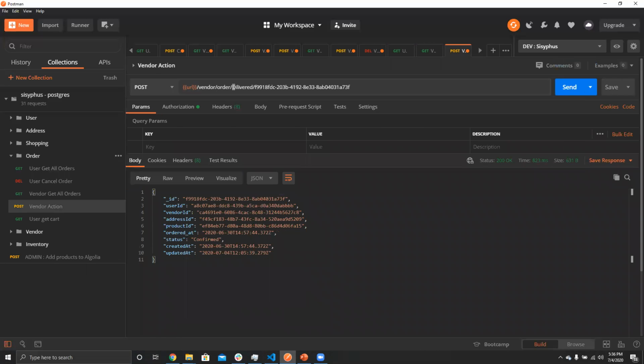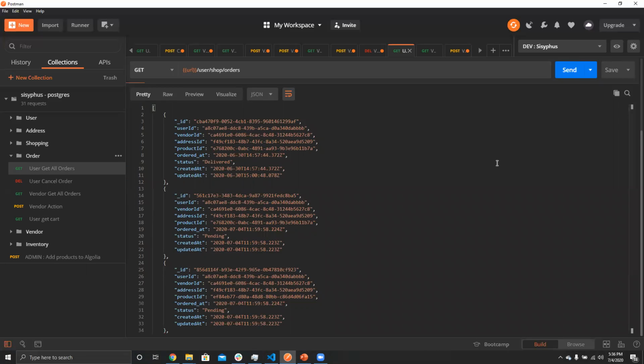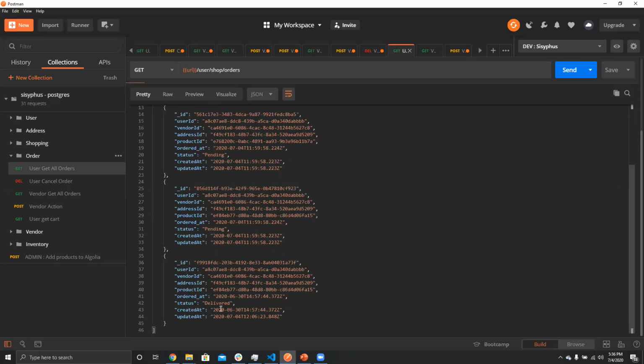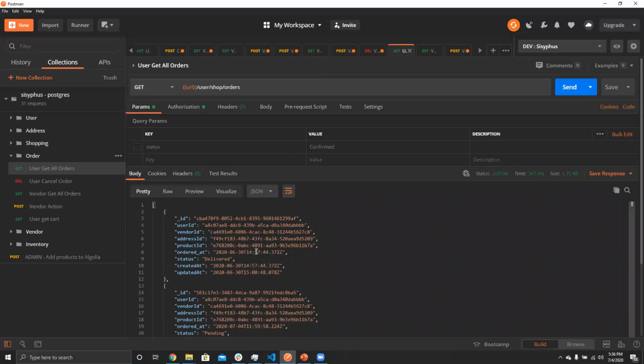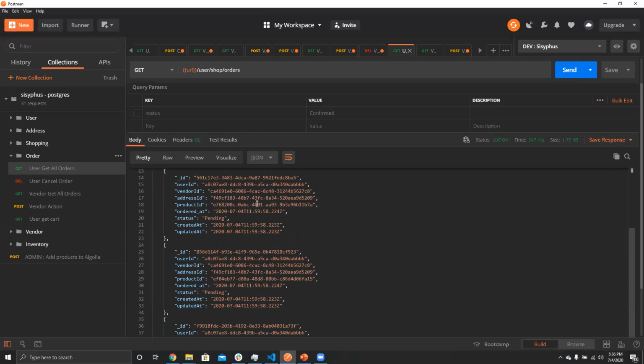Action. Now we are sending the request. Now the status has been changed to delivered, and if the user wants to see, you can see it's delivered. And now there are two delivered here because two products have been delivered and two are in the pending state. So the vendor can go and order anything just like this.